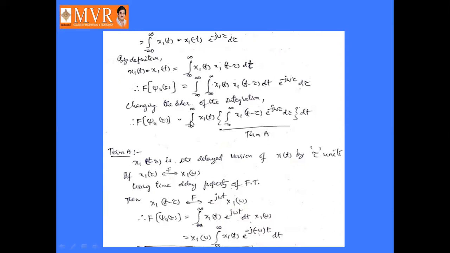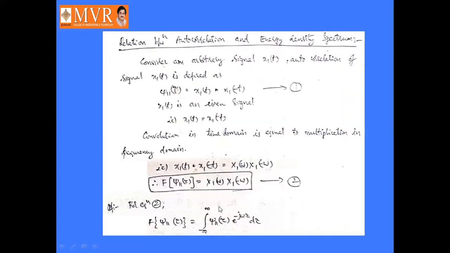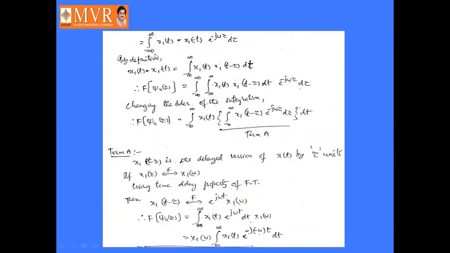That is equal to, but j11 of tau is nothing but x1 of t convolved with x1 of minus t. So here we write x1 of t convolved with x1 of minus t into e power minus j omega tau d tau. By the definition of convolution, x1 of t convolved with x1 of minus t is equal to integral minus infinity to infinity x1 of t into x1 of t minus tau dt.